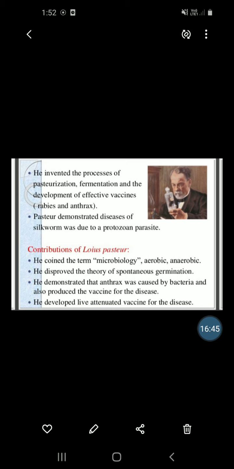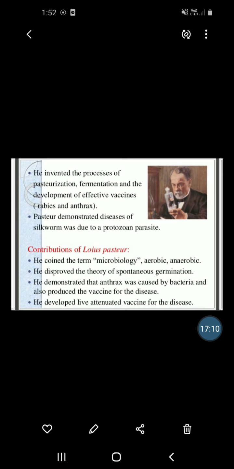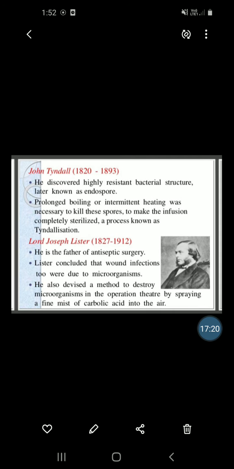These are the contributions of Louis Pasteur. First, he coined the terms aerobic and anaerobic. Second thing, he disproved the theory of spontaneous generation. Next, he demonstrated that anthrax is caused by bacteria and also produced the vaccine for the disease. The next, he developed a live attenuated vaccine.